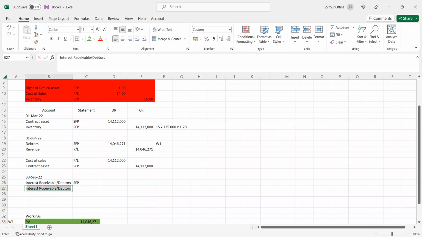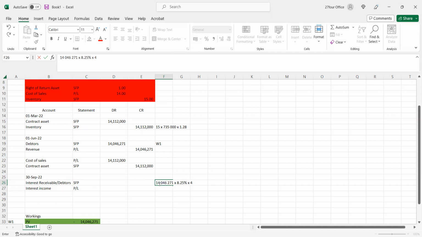And then we're going to have interest income in the P&L. The way interest is calculated is the present value multiplied by the percentage, multiplied by time. So the present value is 14,046,271 multiplied by the interest rate of 8.25%. That is a per annum amount, but we're only earning interest for June, July, August, September, which is 4 months.